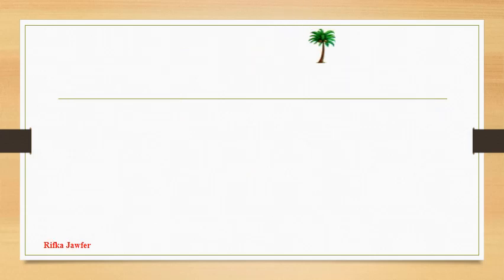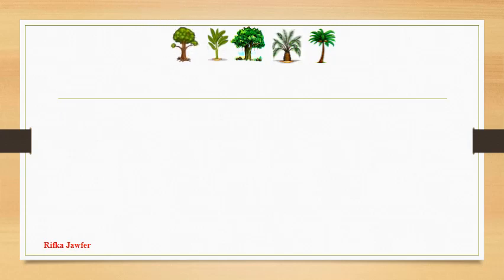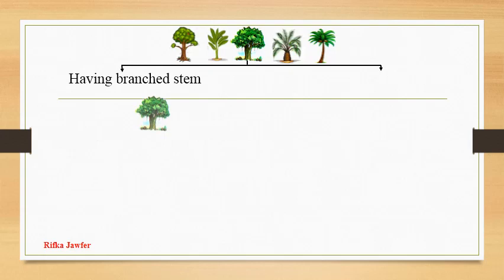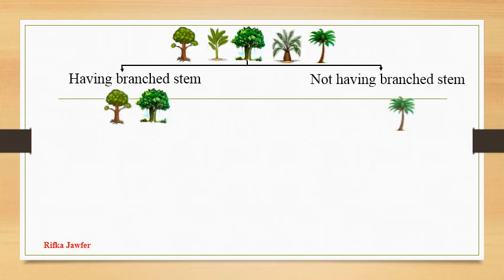You are given a coconut tree, cycas, a banyan tree, banana tree, and a mango tree. We'll divide it into two as having branched stem: banyan tree, mango tree; not having branched stem: coconut tree, cycas, and banana tree.